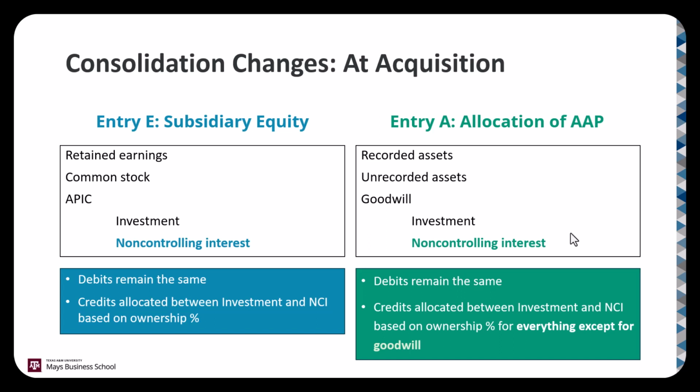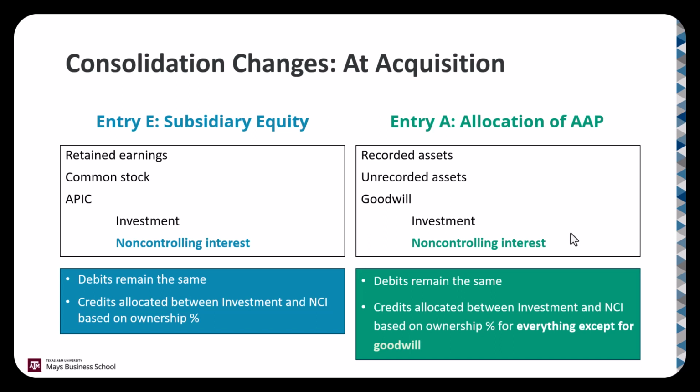When we're doing the journal entries to actually do the consolidation process, here's what looks different. With entry E, which is that first entry where we eliminate subsidiary equity, the debits are all the same. We're clearing off retained earnings, debiting common stock, debiting APIC. We credit investment just like we've done in the past, but we only credit investment for our ownership percentage. And then that remaining amount of equity that's not really ours is going to be recorded as the non-controlling interest. And this is the amount that gets reported on the consolidated financial statements as a non-controlling interest.